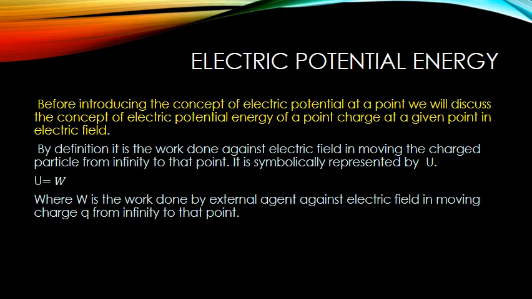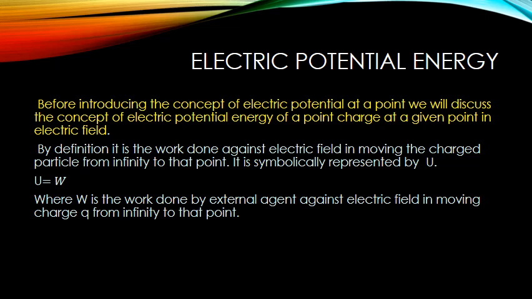Now, before introducing the concept of electric potential at a point, we will discuss the concept of electric potential energy. Definition wise, electric potential energy is very similar to the definition of gravitational potential energy. By definition, it is the work done against electric field in moving the charged particle from infinity to the given point. Symbolically, we represent it by symbol U, as we do in case of gravitational potential energy.